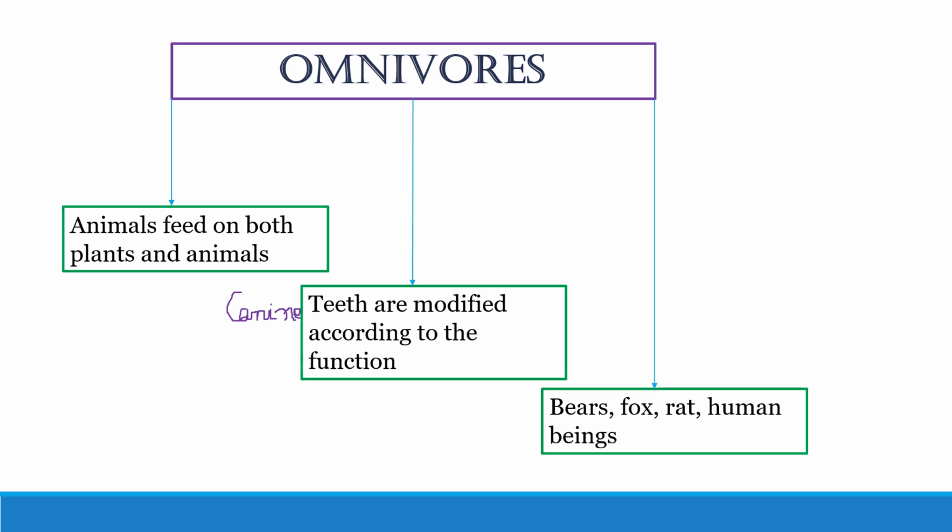So their canines are there but not that well developed as is the case in the carnivores.